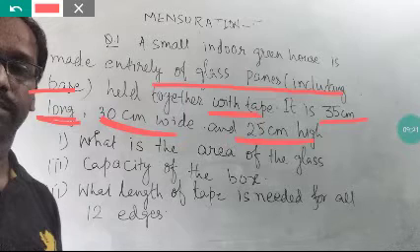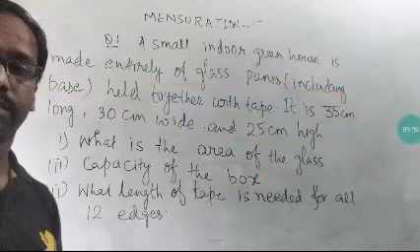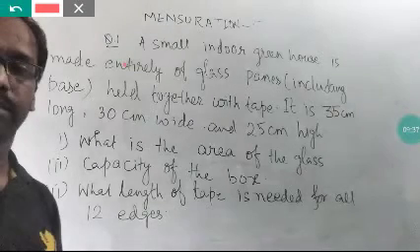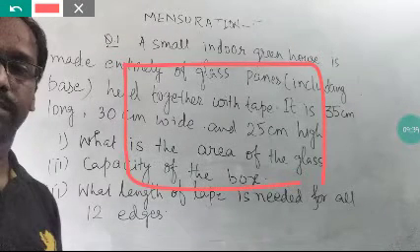We have to find the area of the glass. Area means total surface area, capacity of the box means volume of the box, and the total length of the tape needed for all 12 edges. Okay, it means that if this is one greenhouse,